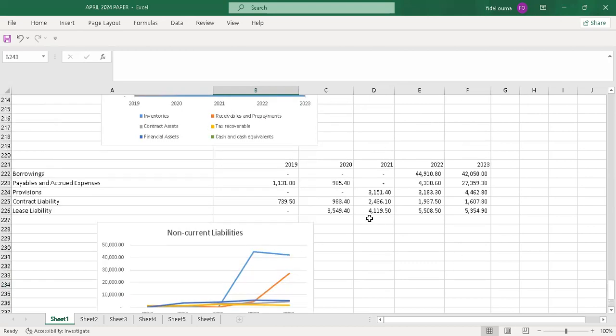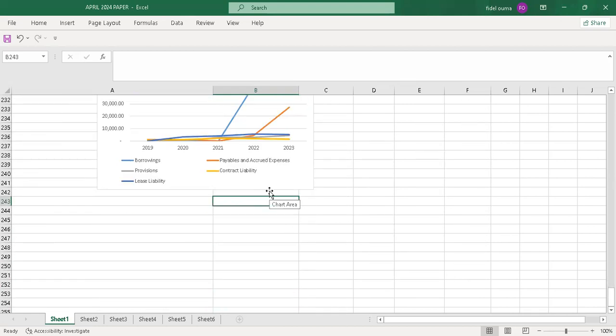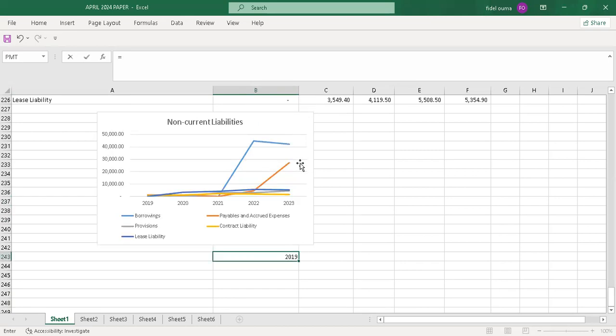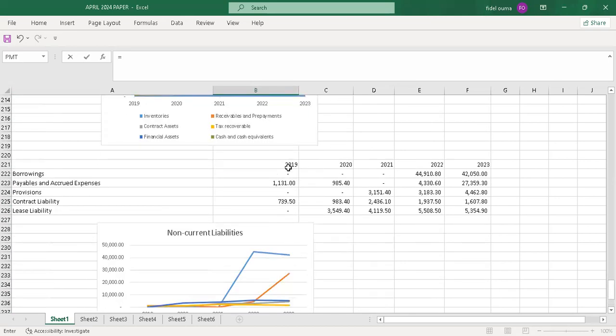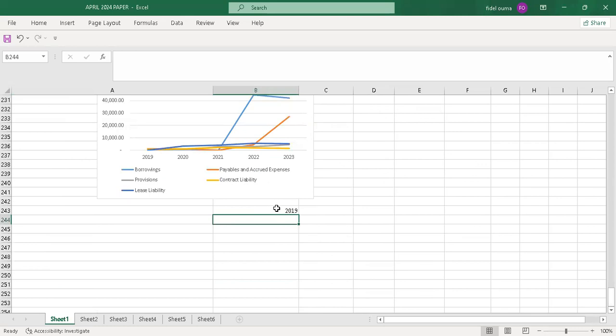So this is what I will do. Start with 2019. Sorry, let me copy. Yeah, because I said it's all about speed. You can't type everything. So I just copy this and I drag up to 2023.